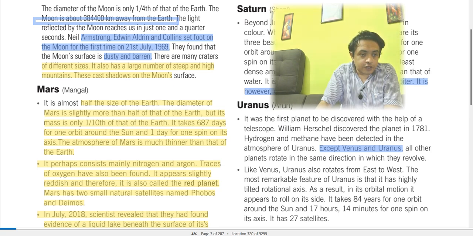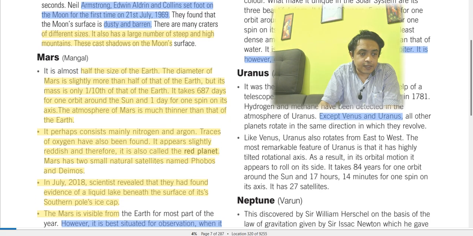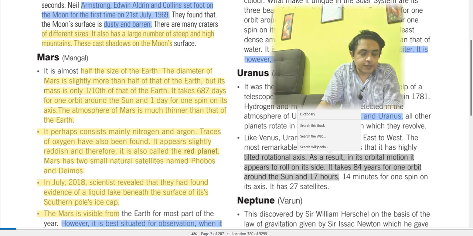The most remarkable feature of Uranus is that it has a highly tilted rotational axis. As a result, in its orbital motion, it appears to roll on its side. It takes 84 years for one orbit around the Sun and 17 hours 14 minutes for one spin on its own axis. It has 27 satellites.